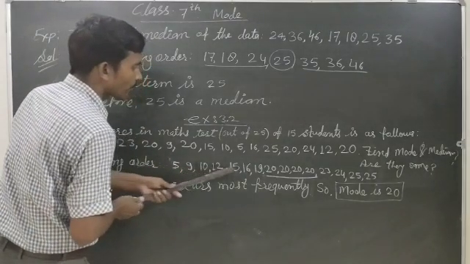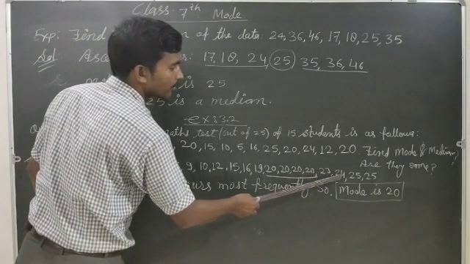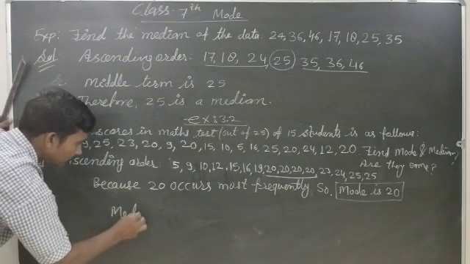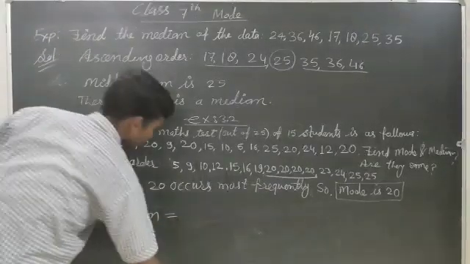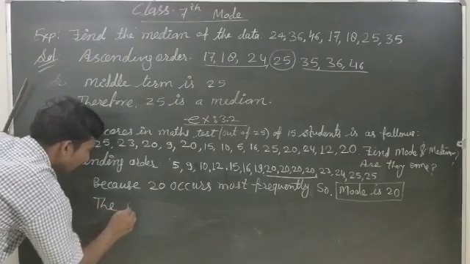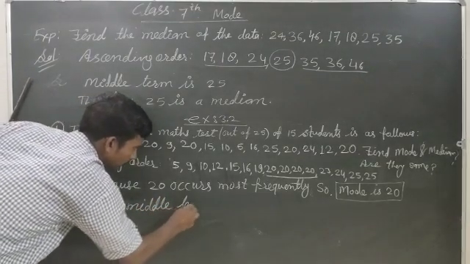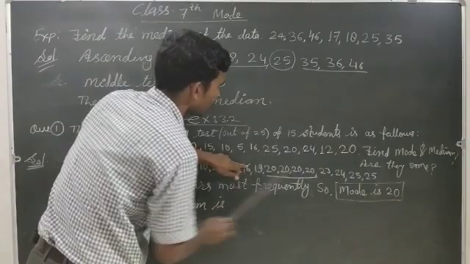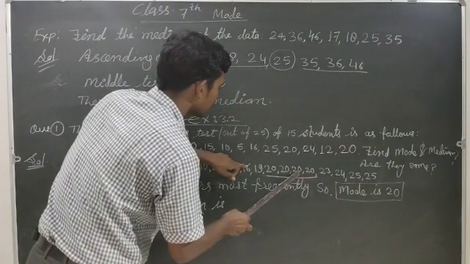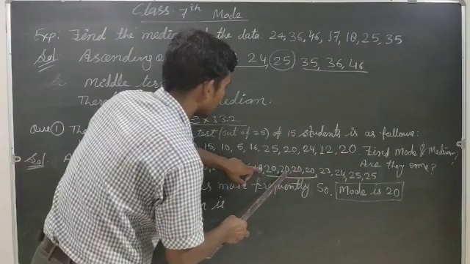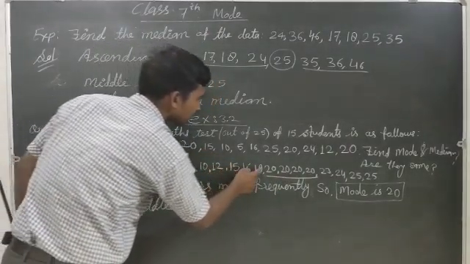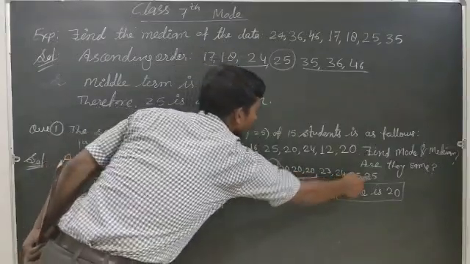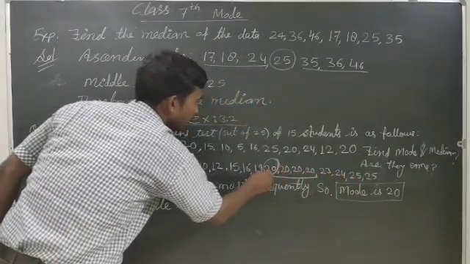There are 15 terms, so the median equals the middle term: 7 terms on one side, 7 terms on the other side.